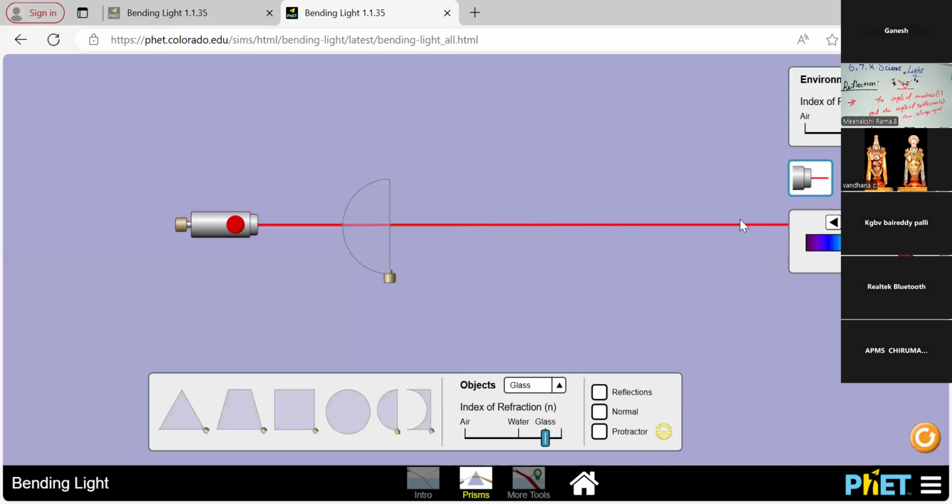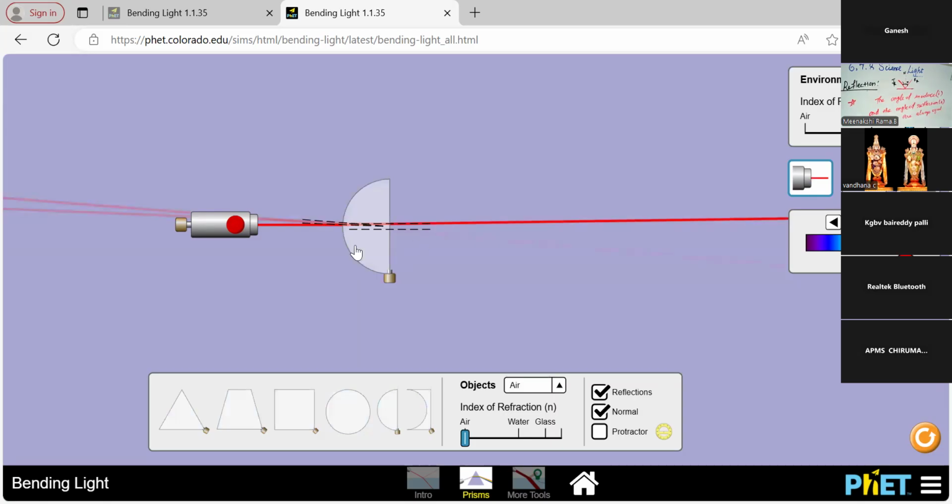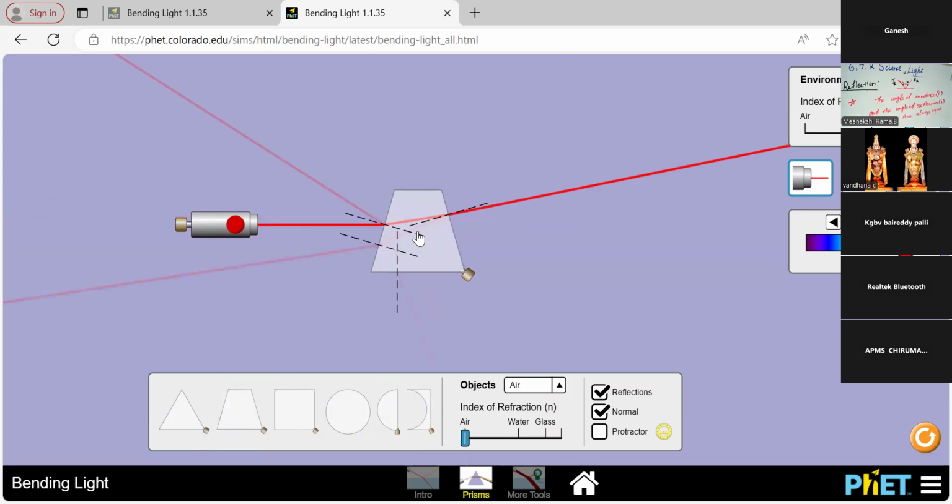Just I pass the light through this to see how the reflection is going on. Choosing the glass part or the water medium, just see the reflections also. And then the water part, the air part, the time changes here also. There are some media here. In the air part, how does the reflection occur in this area? How is it deviated, how is the light passed in that area? Okay, I'm choosing this shape. How is the light reflected?